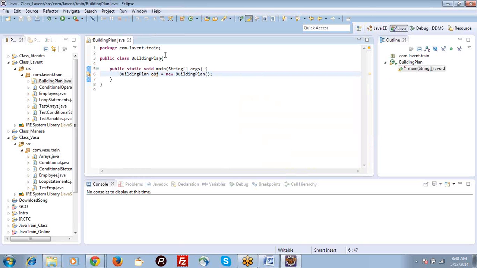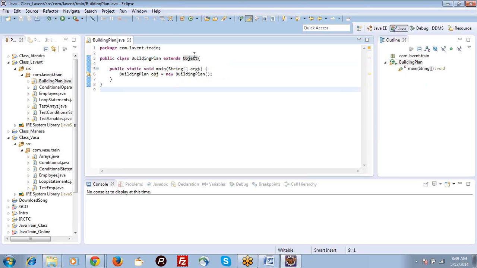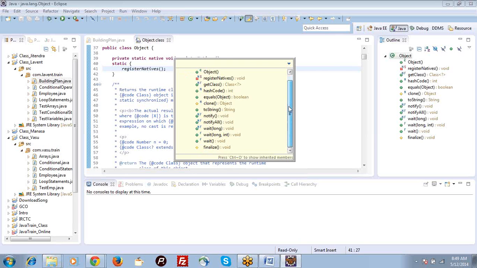So we'll see what all the methods we have in Object. So these are all the methods we have. The wait method is used in threads. Notify and these we don't need, but we will discuss only equals and hashCode. Hash code is nothing but a unique identification value provided for an object.